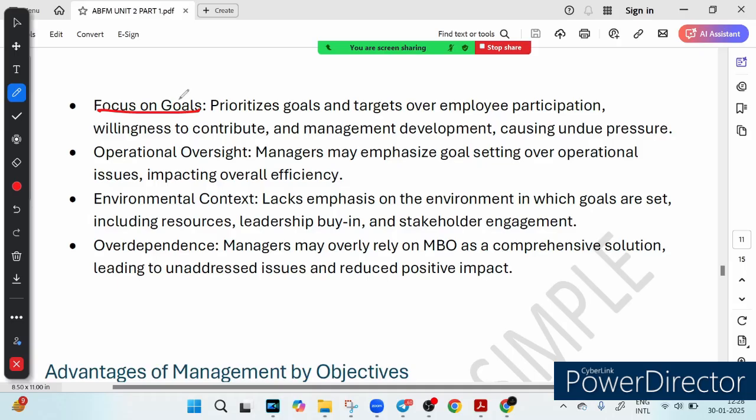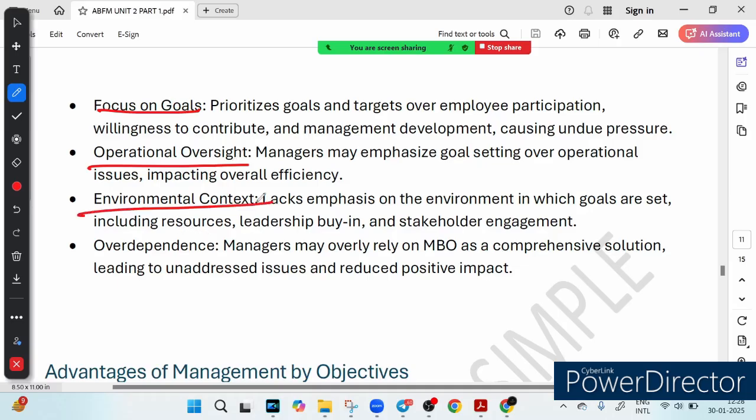That is what happens when MBO puts too much pressure on goal, ignoring employee involvement and personal growth. So this is called focus on goal. The third is operational oversight. Sometimes managers get so busy setting goals that they forget to solve daily operational problems. It's like planning a grand dinner party but forgetting to cook.